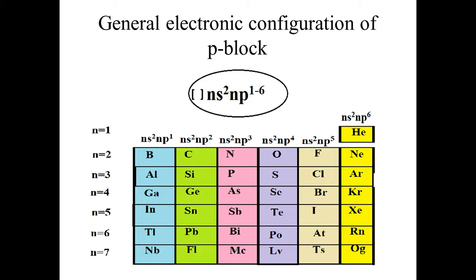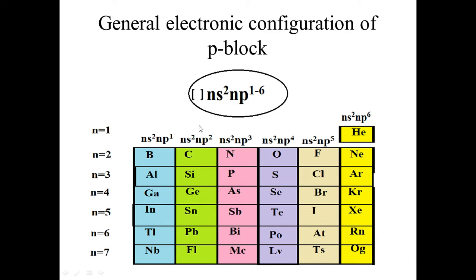Next, the general electronic configuration for p block elements. You can see here p block contains 6 groups. The first one is the boron family, that is group number 13, then group number 14, group number 15, group number 16, and group number 17 is from fluorine, and this is your group number 18.